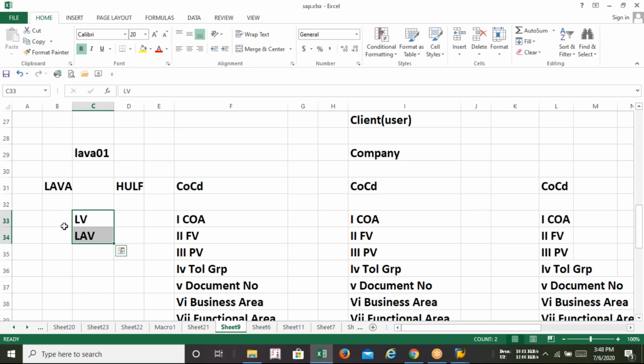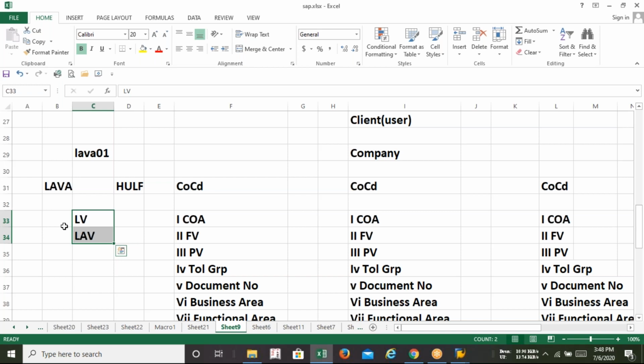I repeat, one company code has one chart of accounts, one fiscal year variant, one posting variant, one tolerance group. But that particular chart of accounts and fiscal year variant can be used by another company code. It can be so.